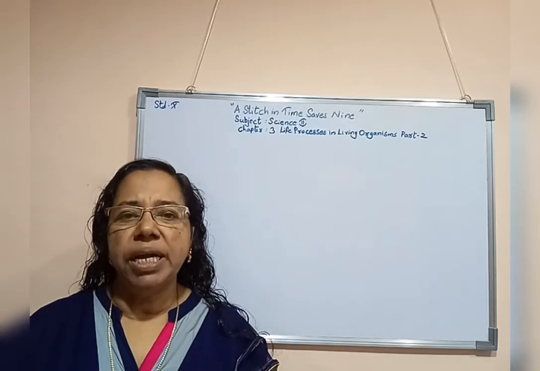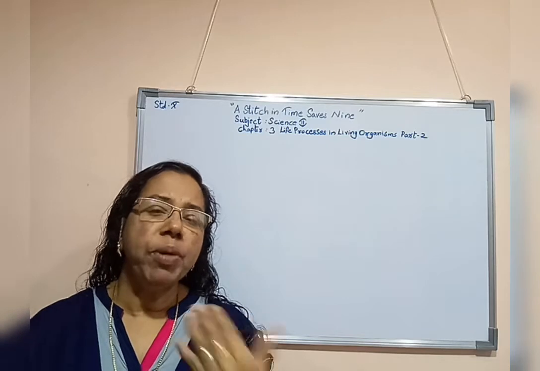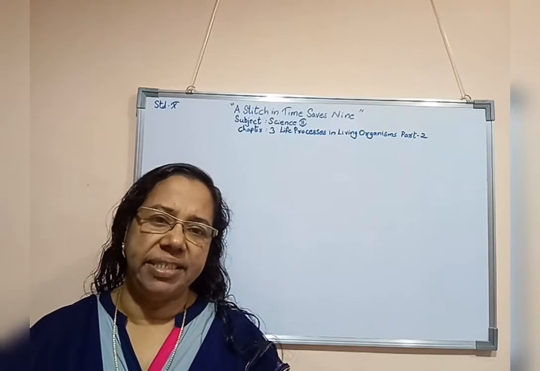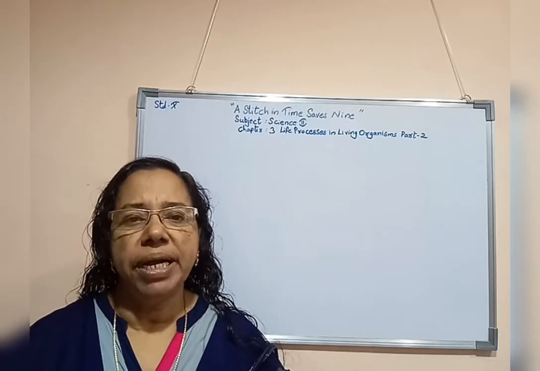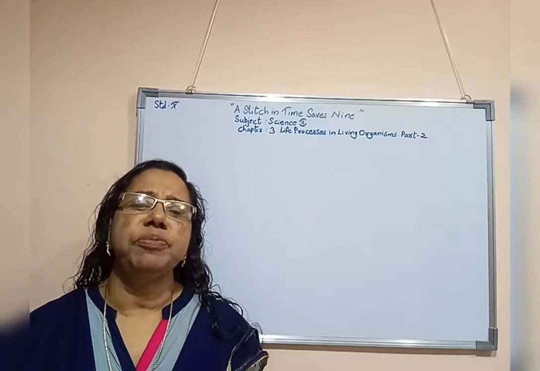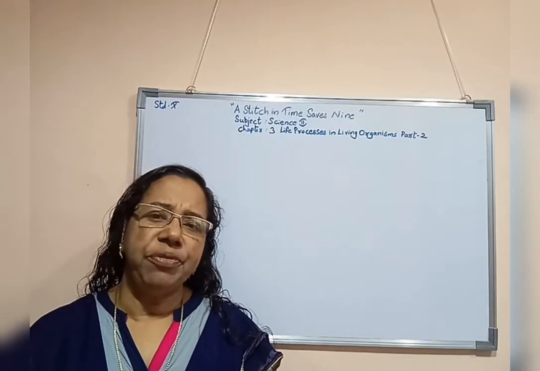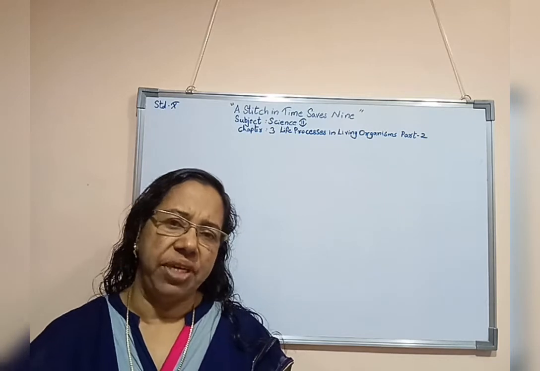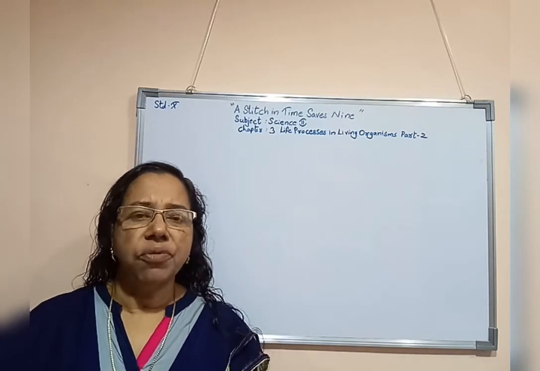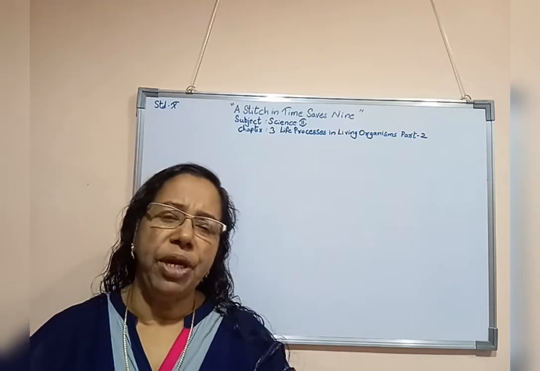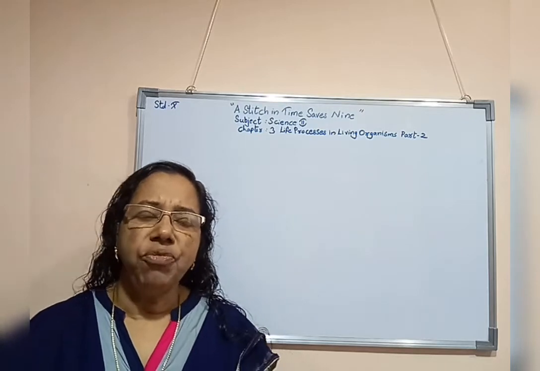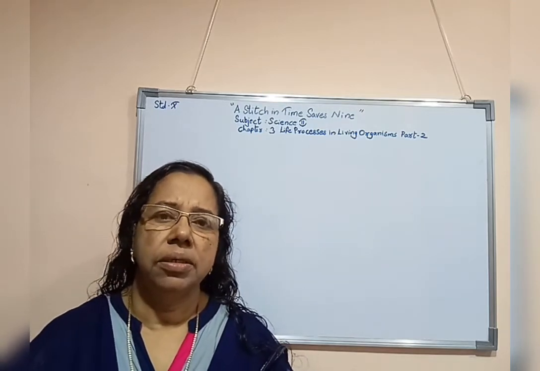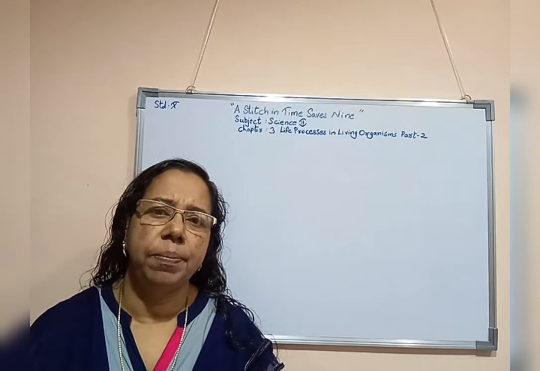Now, what is meant by puberty? Puberty means adolescent age. Then what is meant by menopause? Menopause means the age between 45 to 50. So from puberty till menopause, females undergo the menstruation cycle.